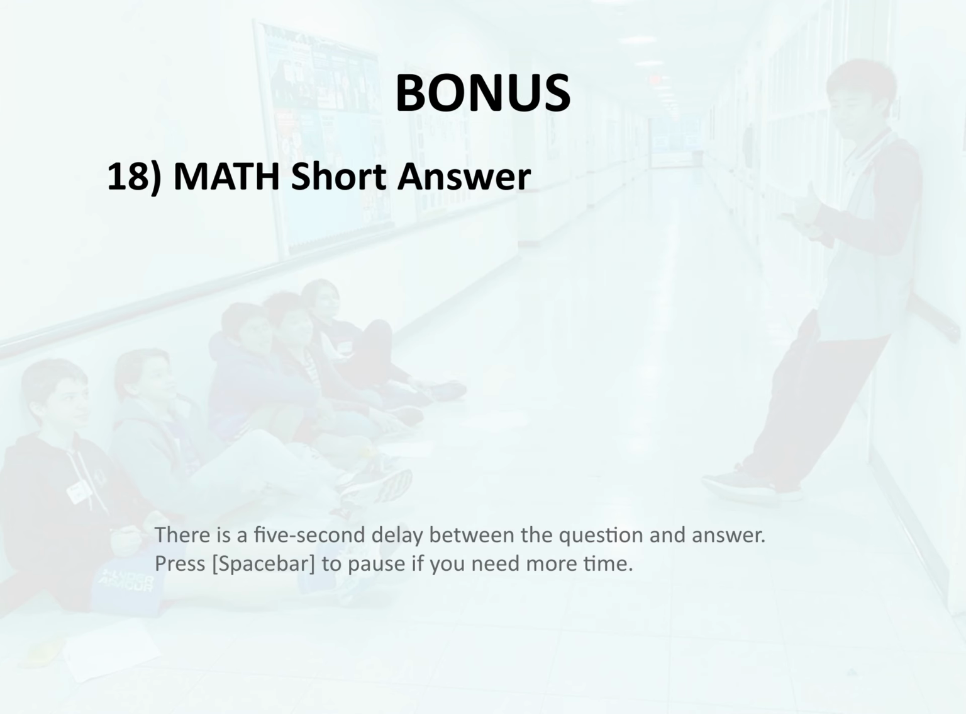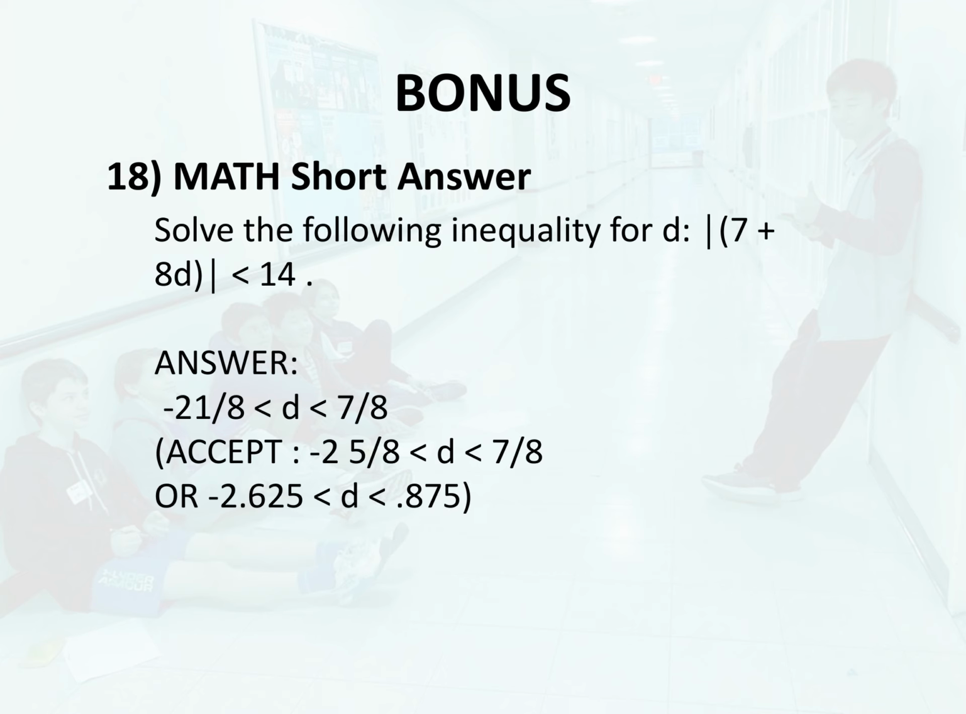Bonus 18. Math. Short answer. Solve the following inequality for D. Absolute value of the quantity 7 plus 8D is less than 14. Answer: negative 21 over 8 is less than D is less than 7 over 8.